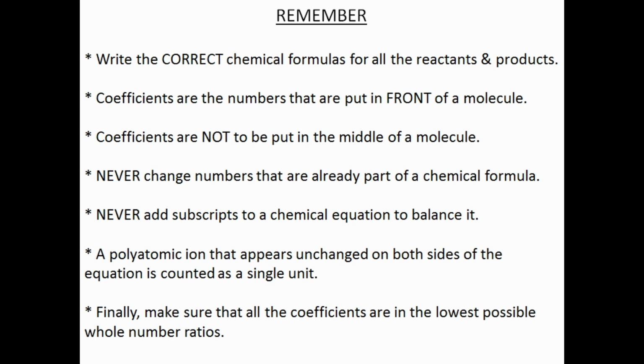Coefficients are the numbers that are put in front of a molecule. Coefficients are not to be put in the middle of a molecule. Never change numbers that are already part of a chemical formula. Never add subscripts to a chemical equation to balance it. A polyatomic ion that appears unchanged on both sides of the equation is counted as a single unit. Finally, make sure that all the coefficients are in the lowest possible whole number ratios.